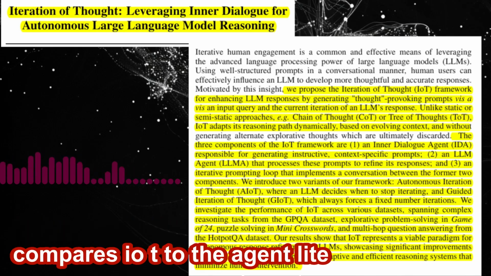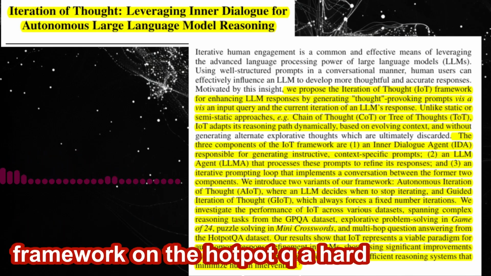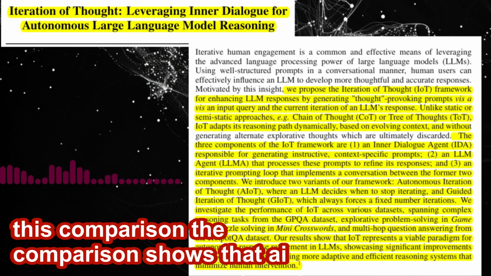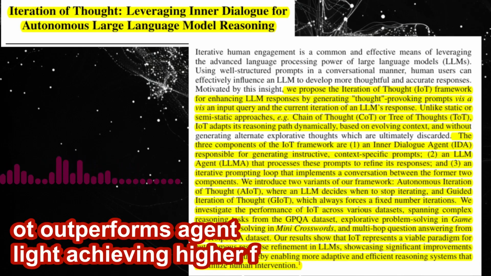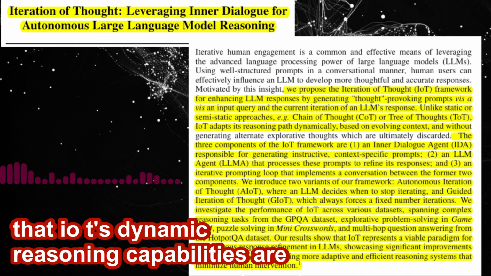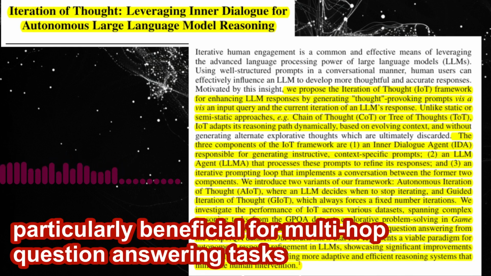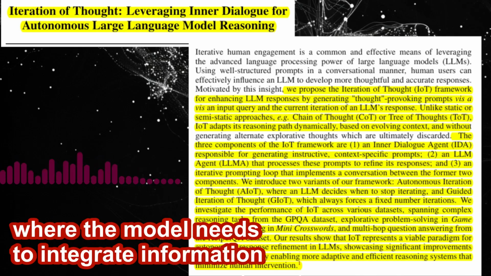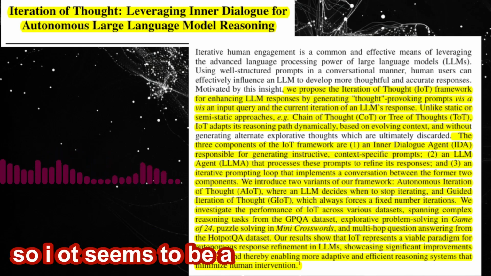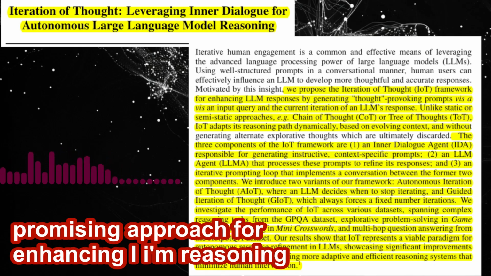The paper also compares IoT to the AgentLite framework on the HotpotQA hard dataset. What are the key takeaways from this comparison? The comparison shows that AIoT outperforms AgentLite, achieving higher F1 and exact match scores. This suggests that IoT's dynamic reasoning capabilities are particularly beneficial for multi-hop question-answering tasks, where the model needs to integrate information from multiple sources. So IoT seems to be a promising approach for enhancing LLM reasoning.